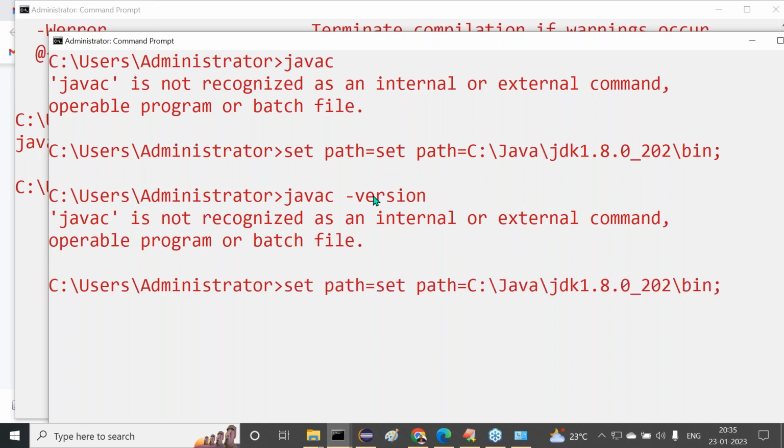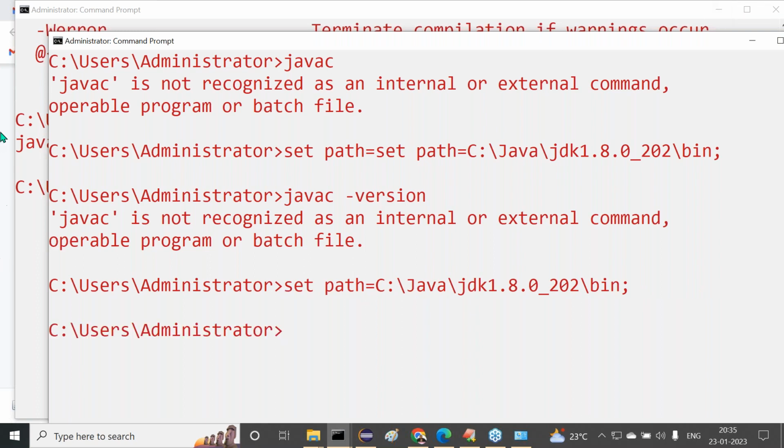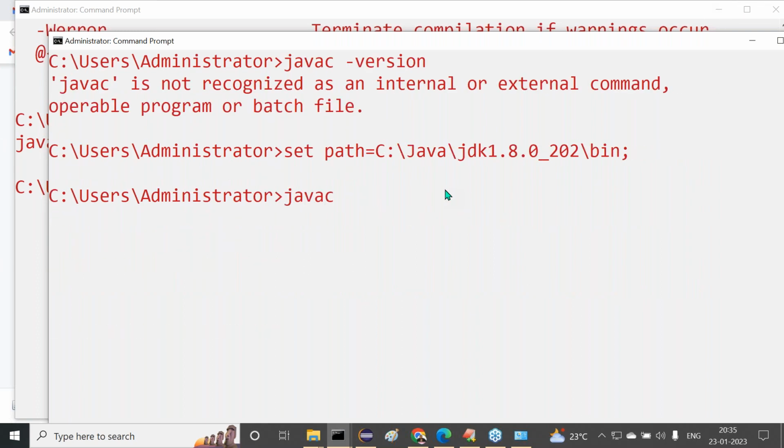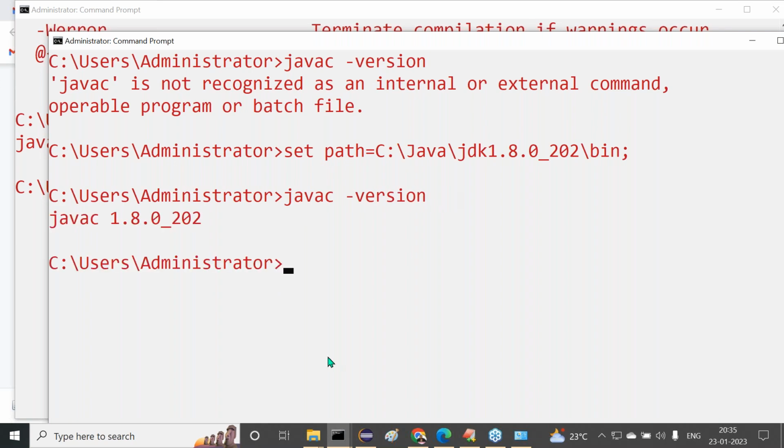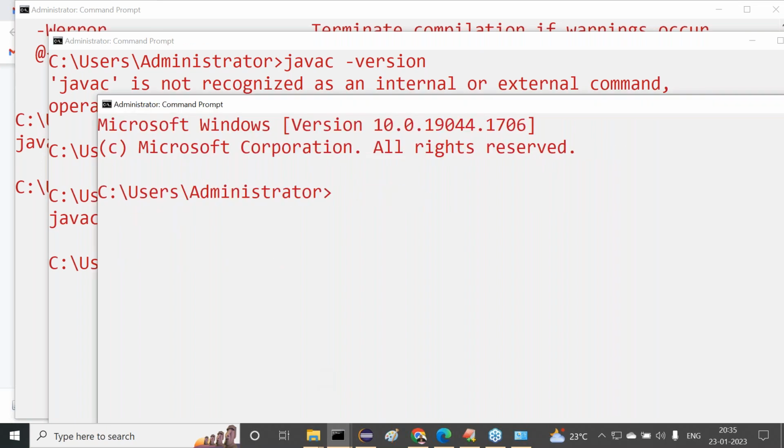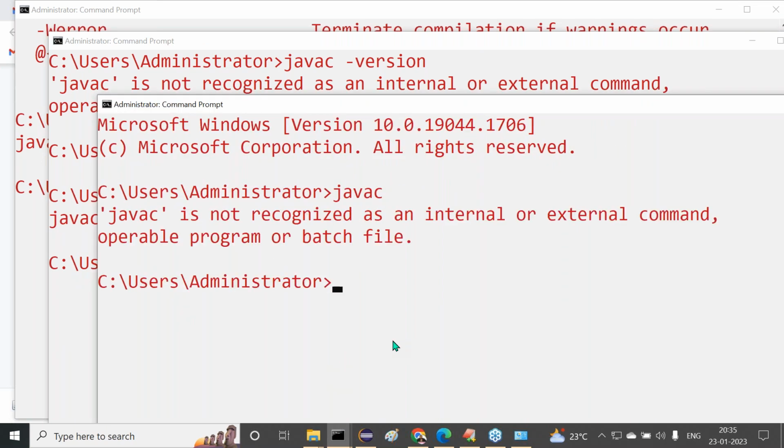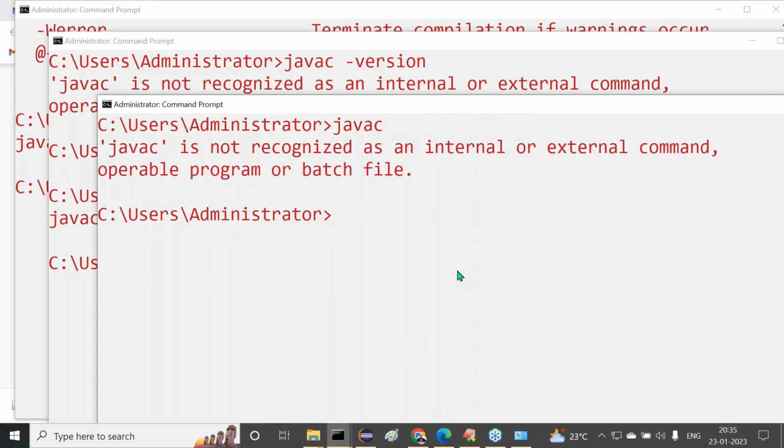Already we copied this. Two times we provided it. Now javac space hyphen version. Here we are getting this or not? Say for example, I'm trying to open one more new command prompt, a third command prompt. Now I'm trying to type javac. Are we getting javac? So what do I have to do now? Tell me. Again we have to set the path.